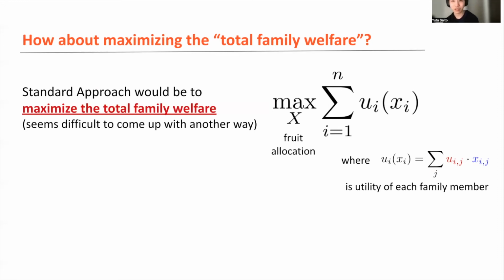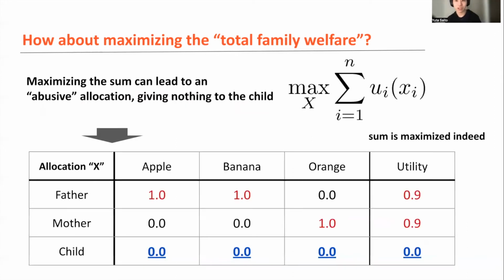But actually, when we maximize this total family welfare in optimizing the fruit allocation, we're going to get a very abusive or unethical, unallowable allocation of giving nothing to the child, right? This is the optimal allocation in terms of the total family welfare. It suggests that we give apple and banana to father, give orange to mother, and give nothing to the child.